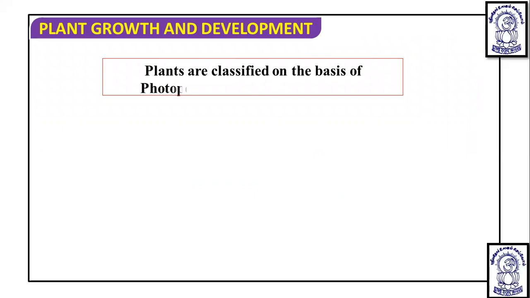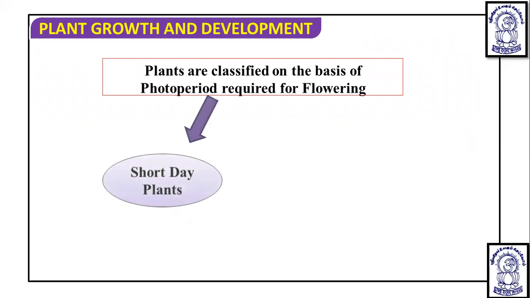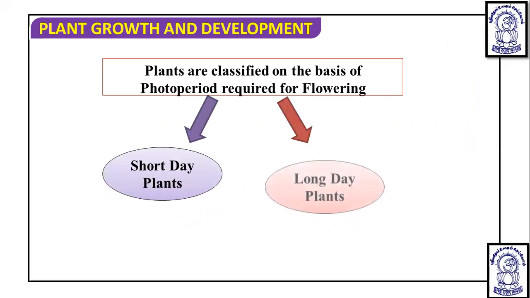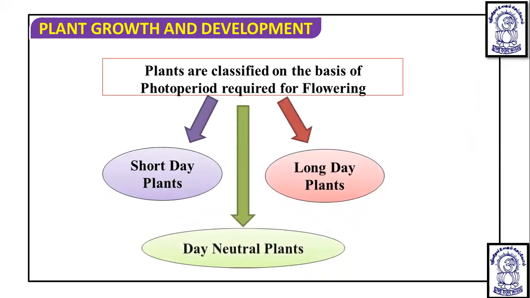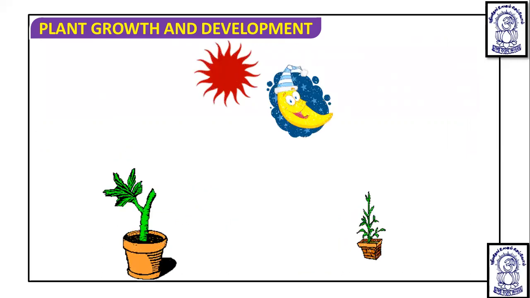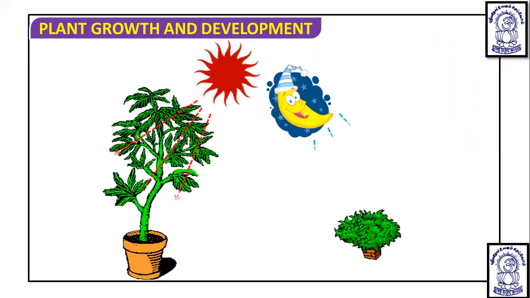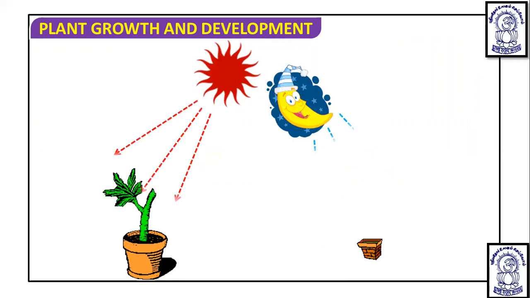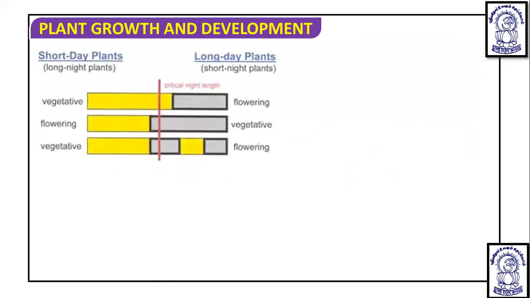Based on this, plants are classified on the basis of the photoperiod required for flowering into three groups: short day plant, long day plant, and day neutral plant. Obviously, when light is provided, they are going to flower. So there can be three types of plant as we have discussed: short day plant, long day plant, and day neutral plant.